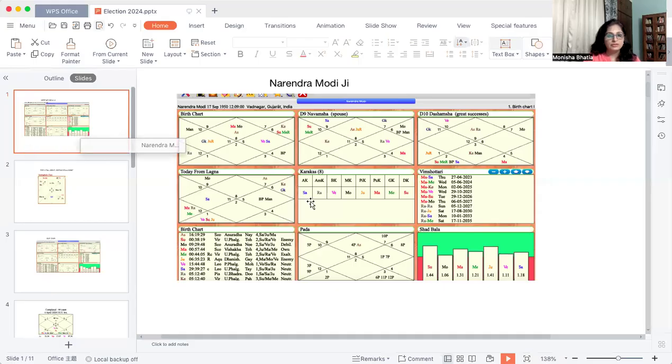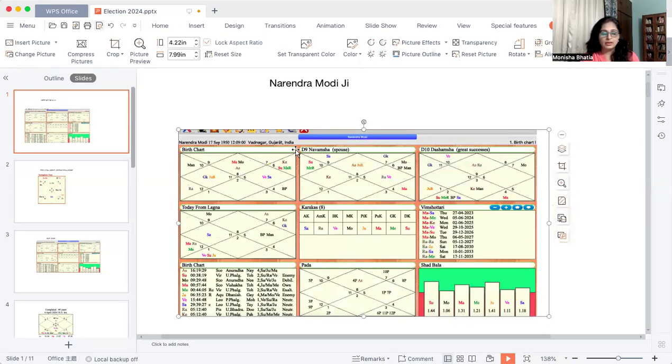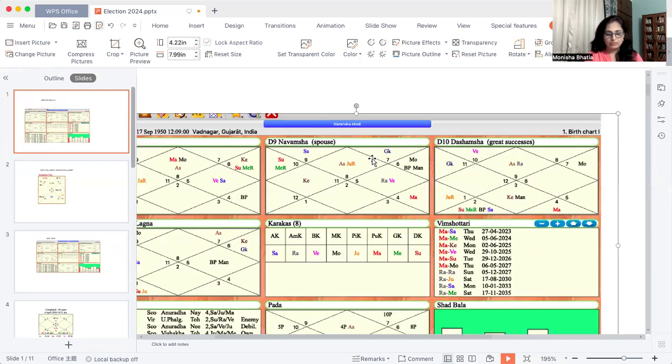So friends, I've got no interest in any party, and it's a very neutral understanding of mine which I'm going to share with you. I'm making this video solely for study purposes. That's it. I will put the screen on share mode and discuss all these charts one by one. The first chart I am going to discuss is of Prime Minister Shri Modi ji. This is his chart. I will just make the chart look big here.